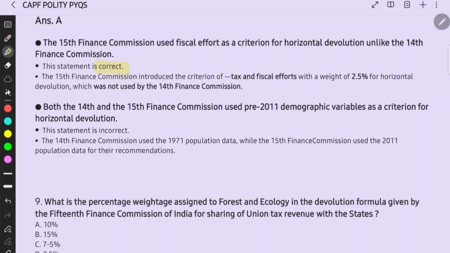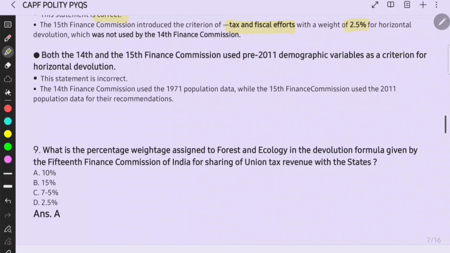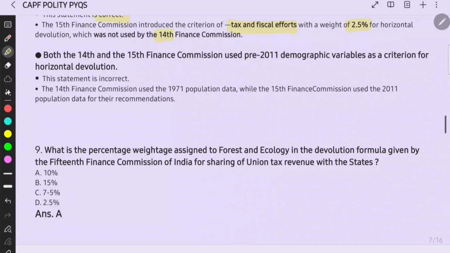The statement is correct, and the 15th Finance Commission introduced the criterion of tax and fiscal effort with a weightage of 2.5% of the horizontal devolution, which was not used by the 14th. Both the 14th and 15th Finance Commissions used pre-2011 demographic data as a criterion for horizontal devolution. This statement is incorrect. The 14th used 1971 data, the 15th used 2011 data.